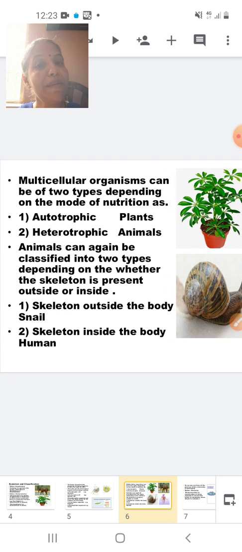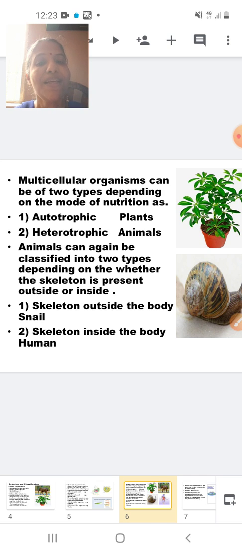Multicellular organisms can be of two types depending on the mode of nutrition: autotrophic plants and heterotrophic animals. Animals can again be classified into two types depending upon whether the skeleton is present outside or inside. Skeleton outside the body, example snail. Skeleton inside the body, example human being.